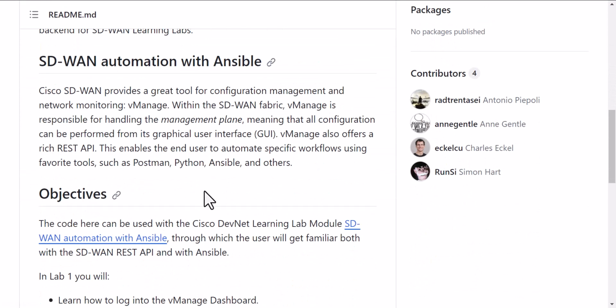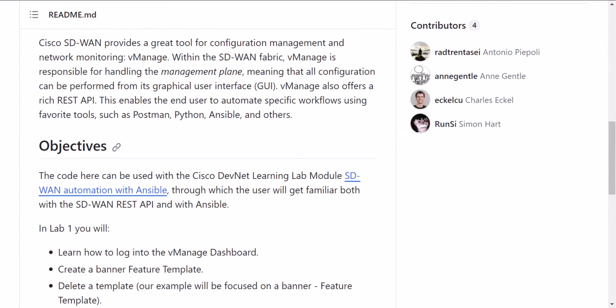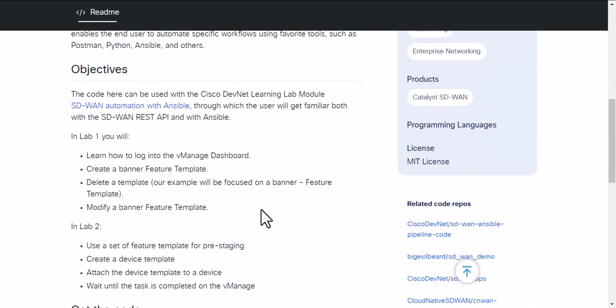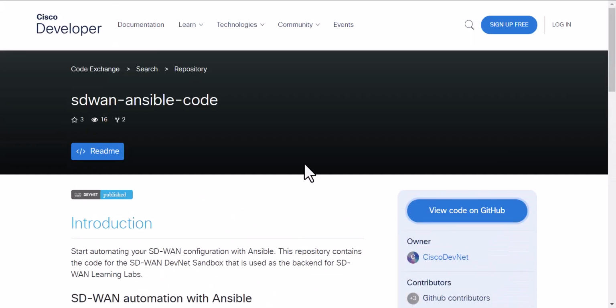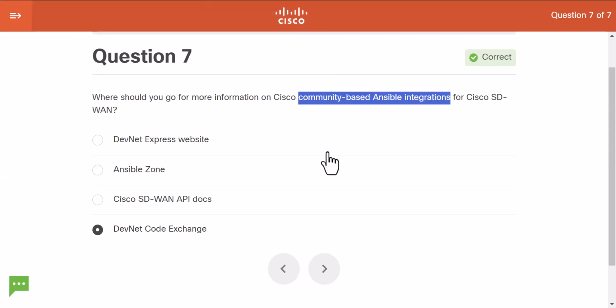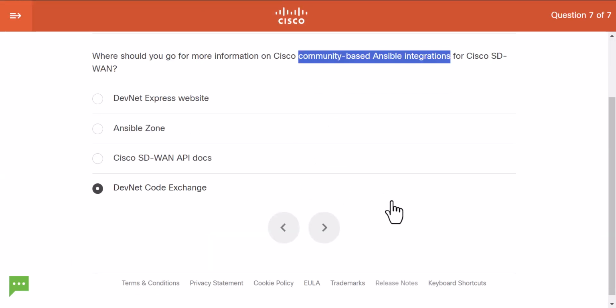And this is just one random example I found of something posted, and we can see here there is a button, view code on GitHub, and actually it is basically a small front page for a GitHub repo. Okay, and it just grabs everything here from the README file and shows it here, and that's exactly what it does. But it's a good catalog, just one place where stuff is concentrated. All right, so that definitely, this question makes a lot of sense. That's it.